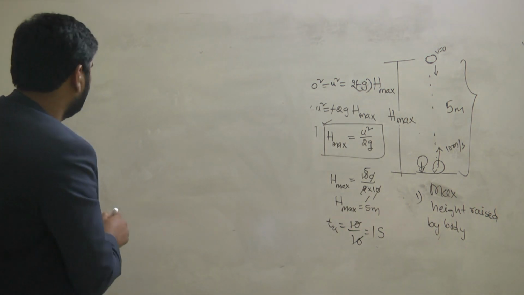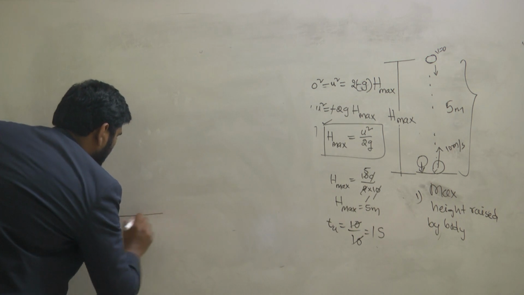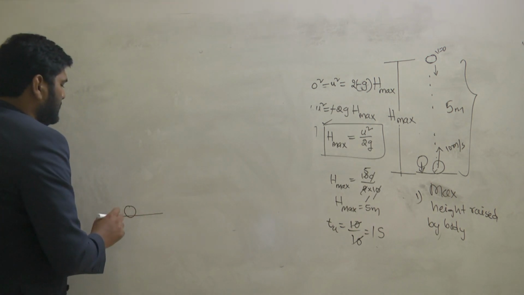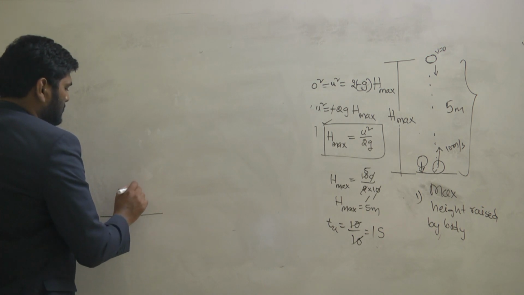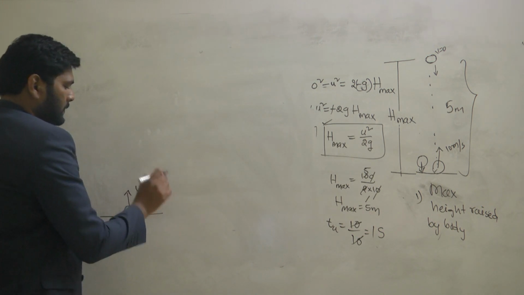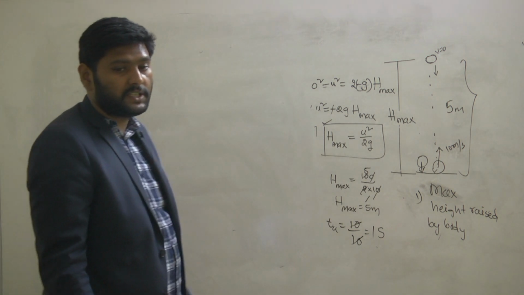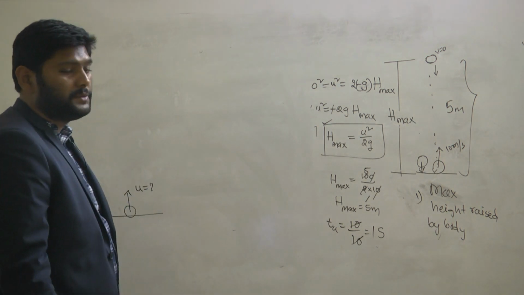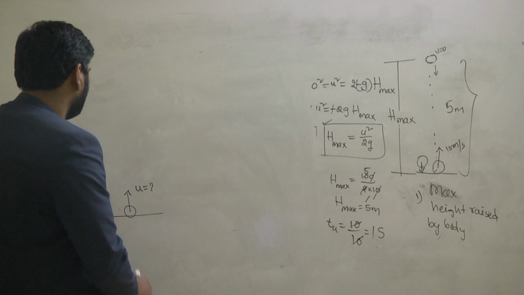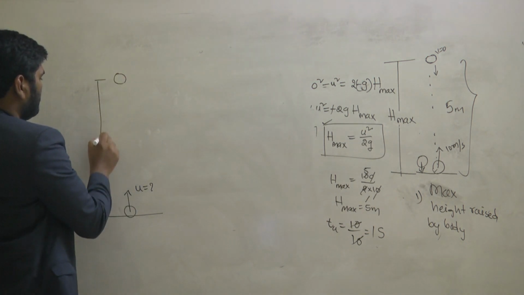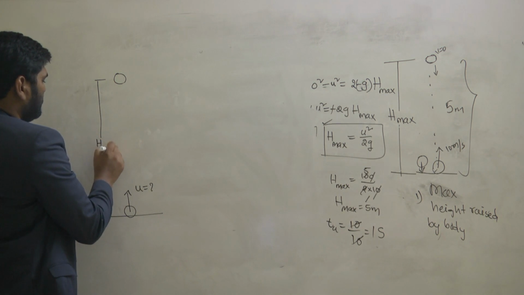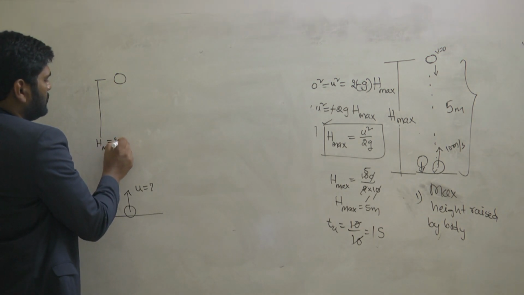Now, observe. The object is projected with some initial velocity. It reaches h max, 20 meters.